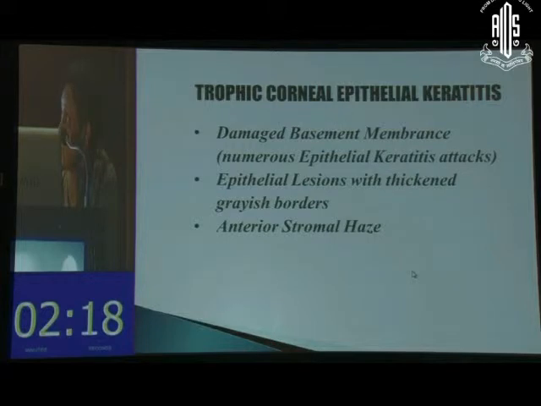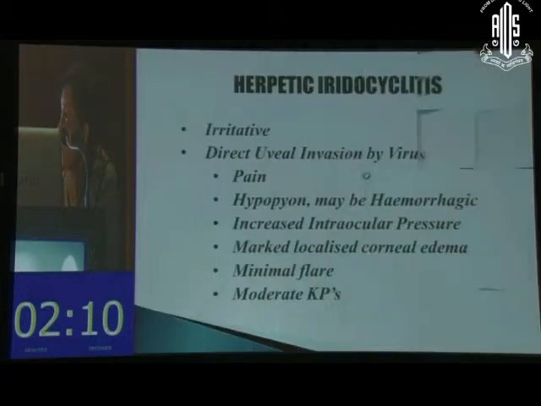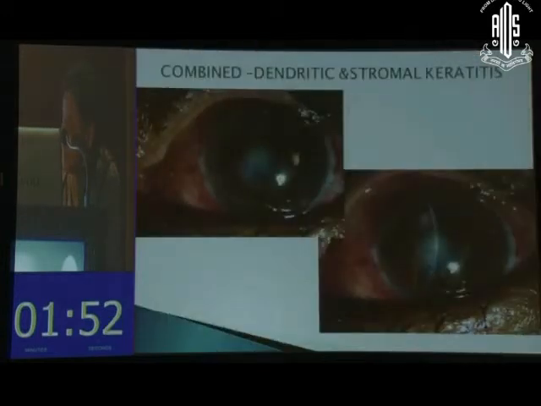We may have trophic ulcers, or maybe a herpetic limbitis when there is a localized involvement of deep stroma at the limbus. Herpetic iridocyclitis is a definite entity. It is an irritative form. There is a direct uveal invasion by virus. It comes with pain. Hypopyon may be hemorrhagic. The hallmark being increased intraocular pressure. There may be marked localized corneal edema, minimal flare and moderate KPs.